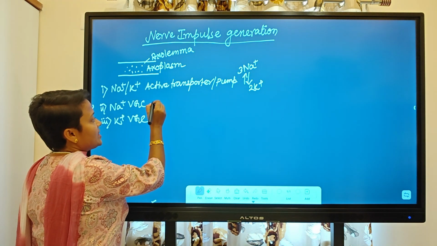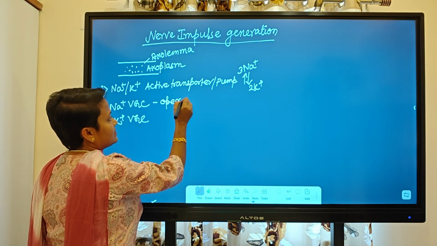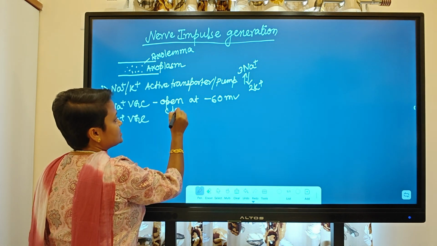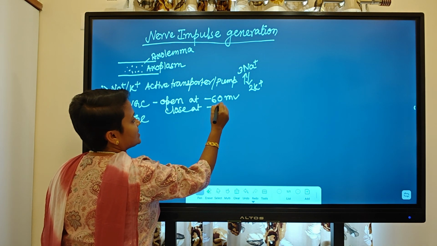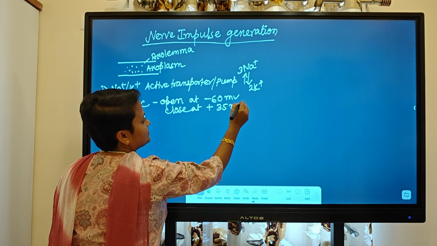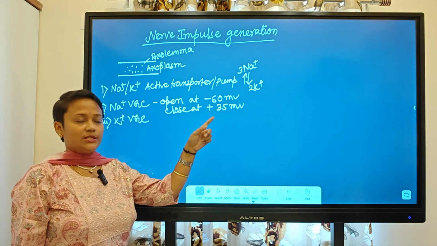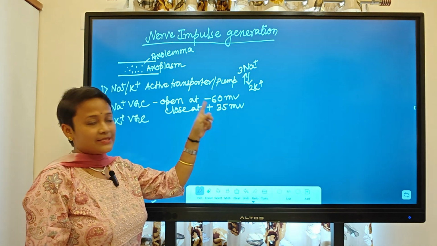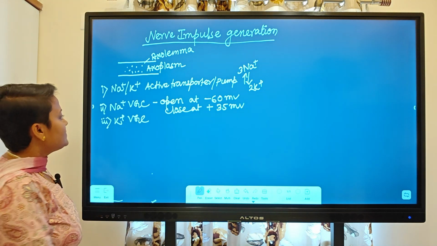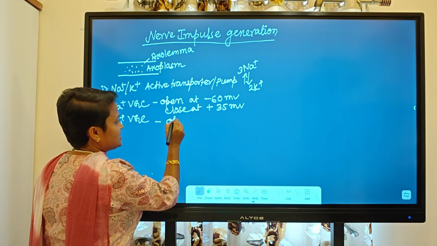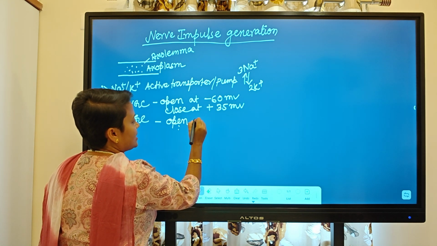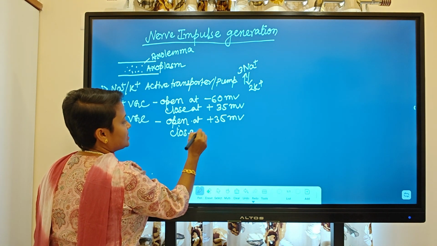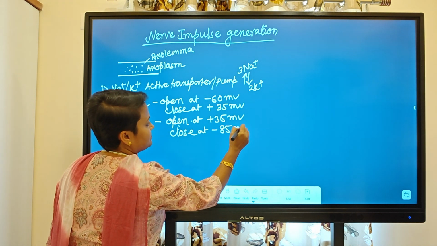Now what is the opening and closure voltage? Open at minus 60 millivolt and close at plus 35 millivolt. Means when the membrane potential will reach to minus 60 millivolt, this channel will open. When it will reach to plus 35, it will close. Now what is the function of potassium voltage gated channel? Potassium voltage gated channel will open at plus 35 millivolt and it will close at minus 85 millivolt.